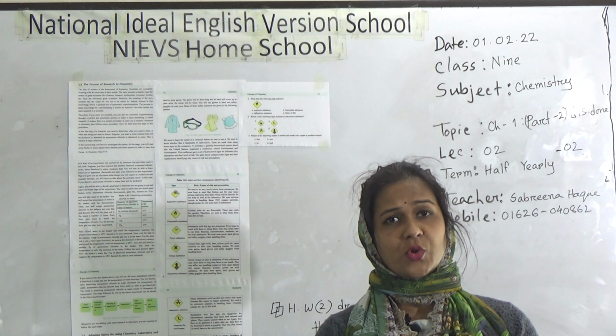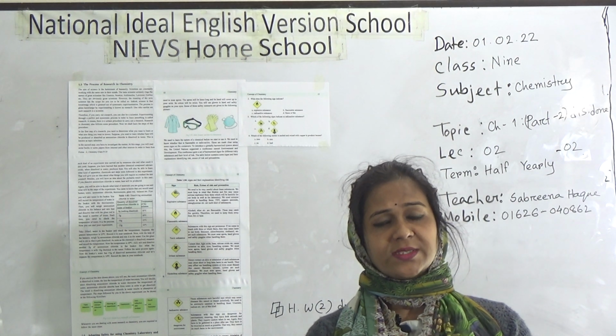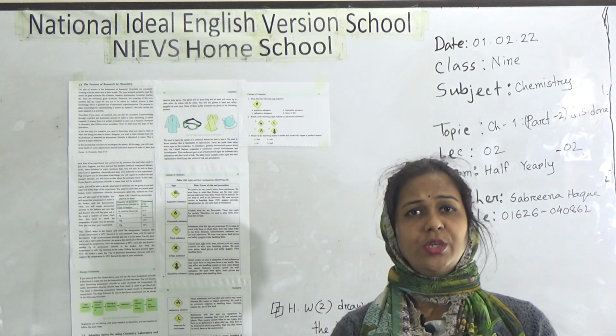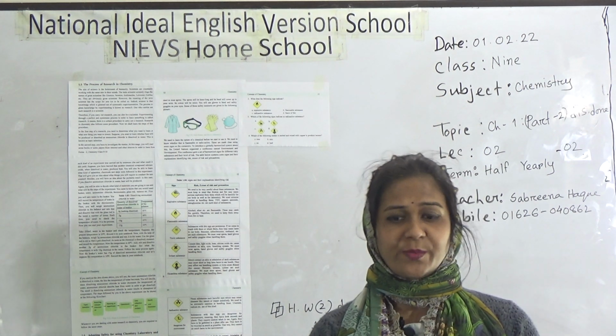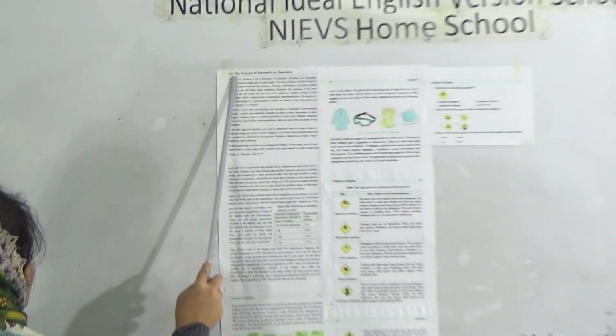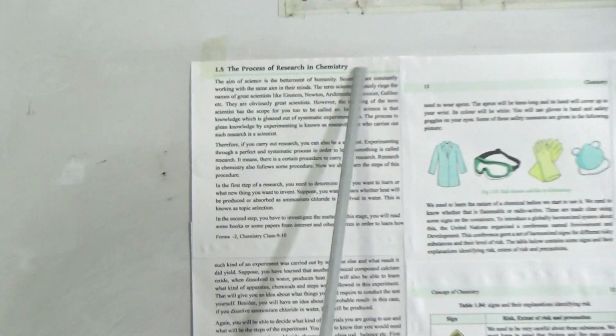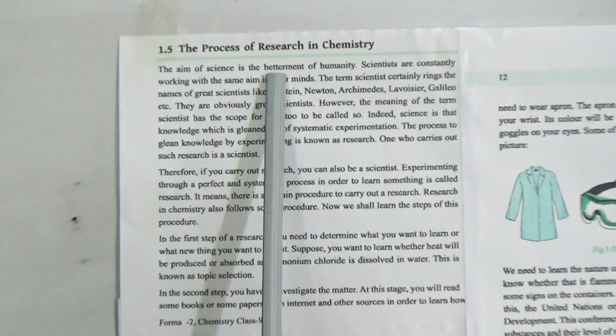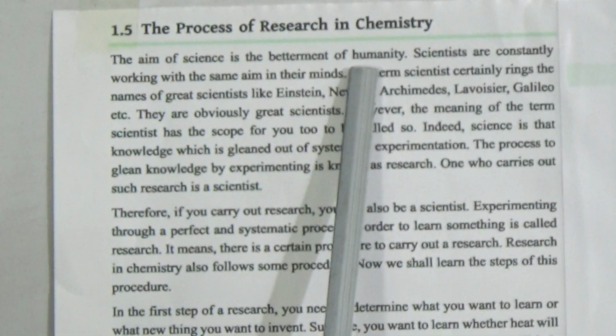Dear students, today I am going to take a chemistry class for class 9 students based on chapter 1, and this is part 2 of the chapter. So let us move forward to this topic. Today we will start the process of research in chemistry. The aim of science is the betterment of humanity.